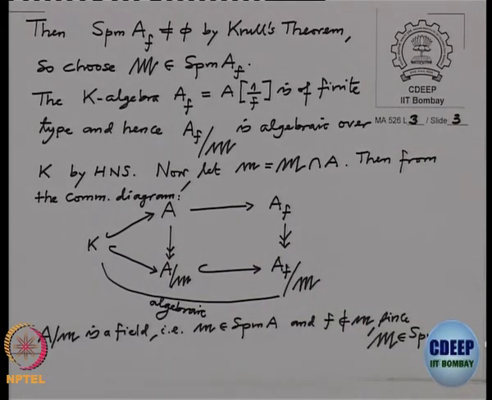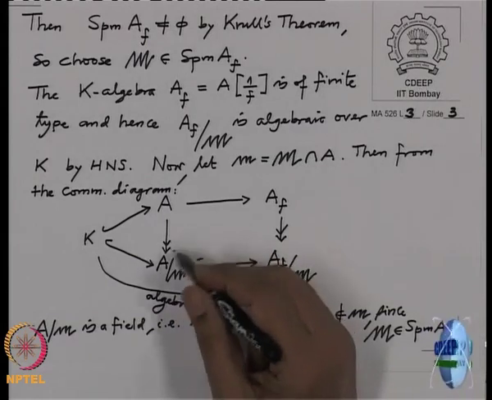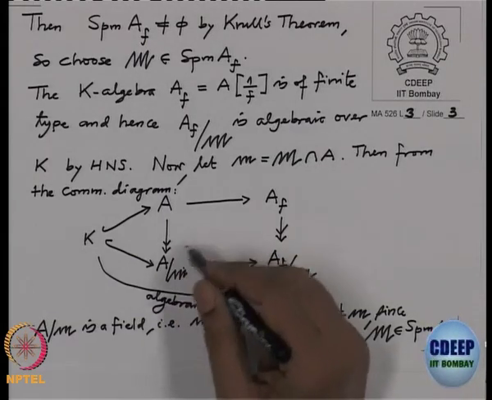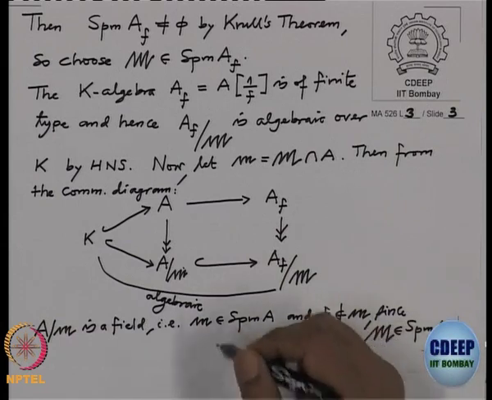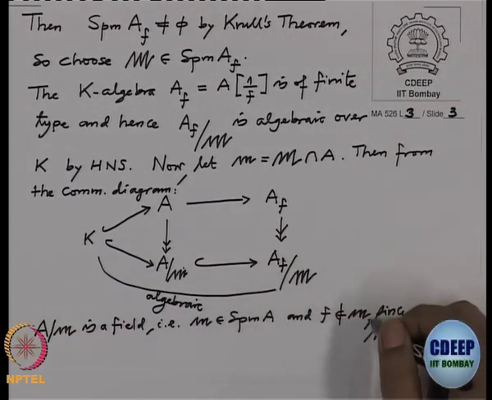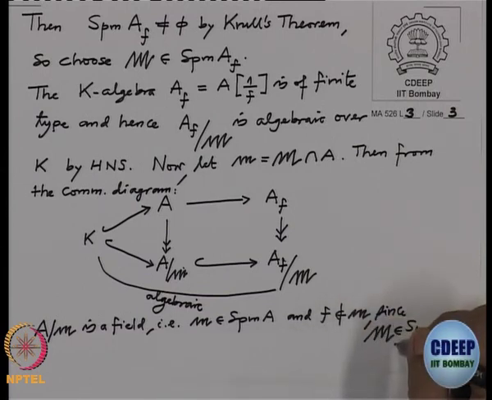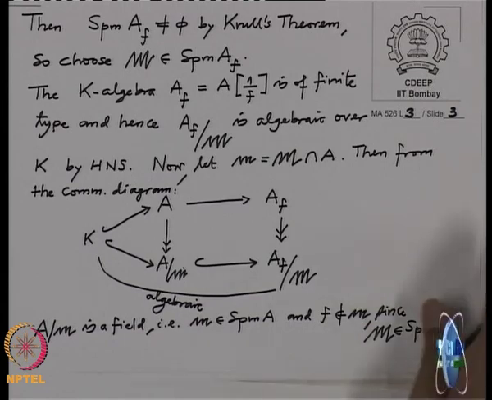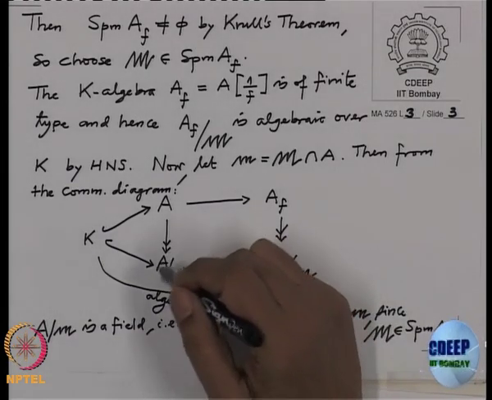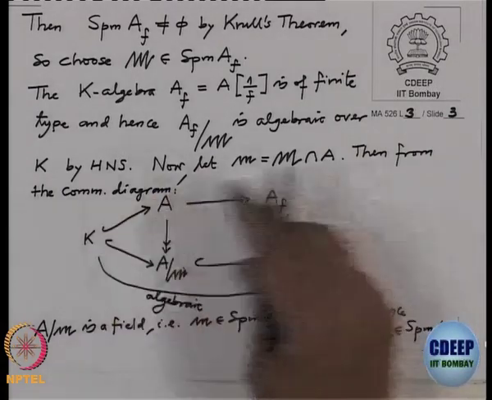So, if I could prove that A/m is a field, then that will mean that the small Gothic m is a maximal ideal in A, and that maximal ideal cannot contain f, because if it contains f, then capital M will also contain f, and that is not possible. So, I have to justify that this A/m, the subring in between the algebraic extension of fields, is also a field. This is what I need to justify.